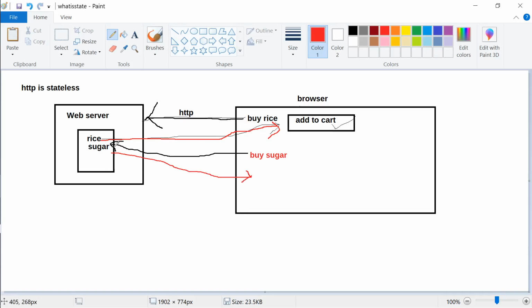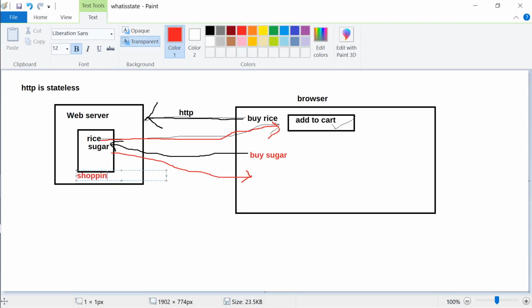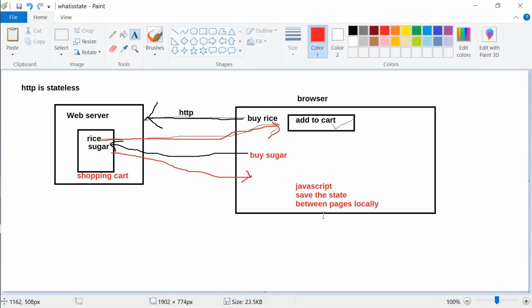So the thing is, the shopping cart state, somebody has to remember. Either you can use JavaScript also locally. You can use a JavaScript program to save the state between pages locally. This is also possible, but somebody other than HTTP on the way will not remember it. Okay, somebody has to keep the state. Now the thing is, this is how HTTP works, right?